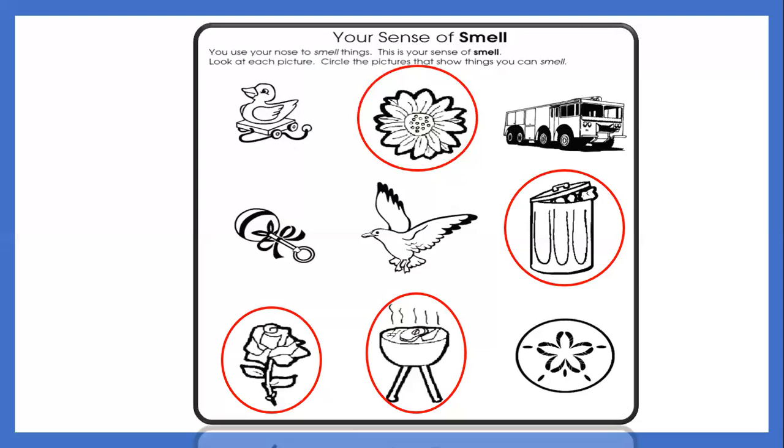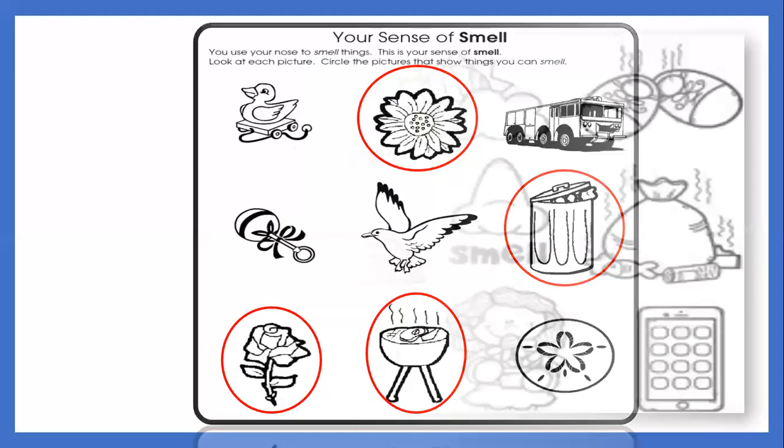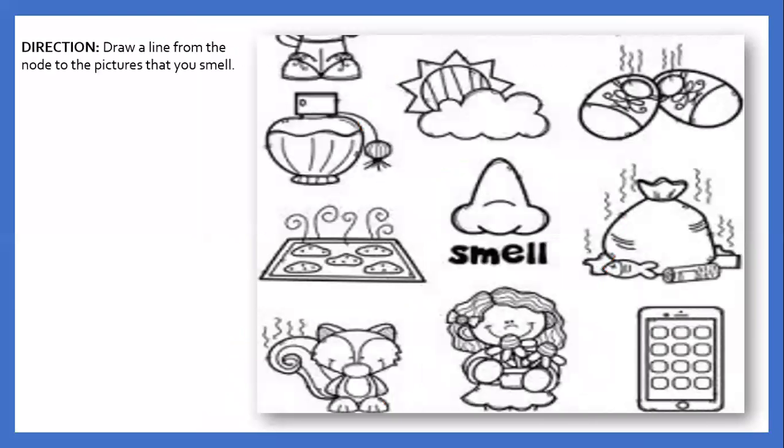Okay, next one, draw a line. How to answer? Draw a line from the nose to the pictures that you can smell. So we have here a calculator, a girl who's touching the flowers, an animal, let's say a squirrel, the smell of the cookies, perfume, the sun and the cloud, smelly shoes, and garbage.